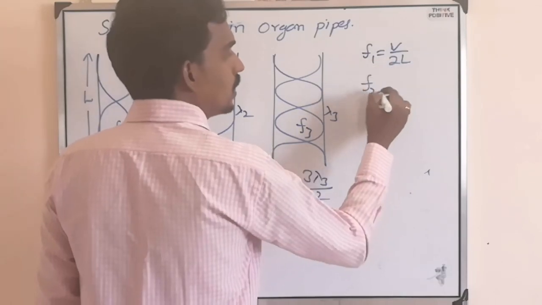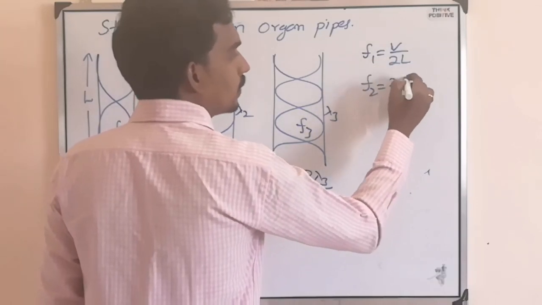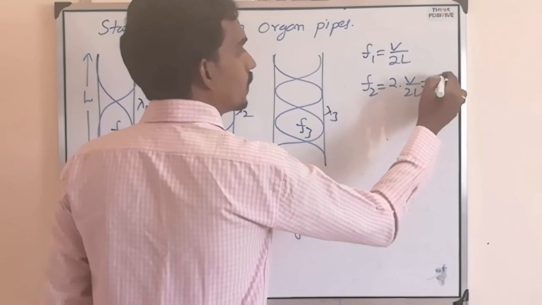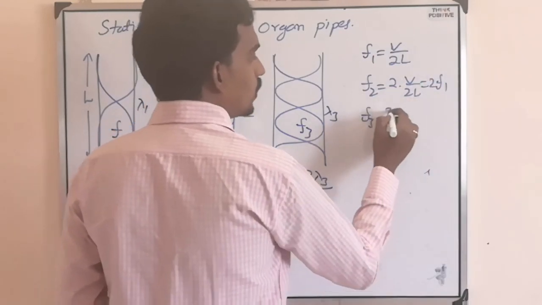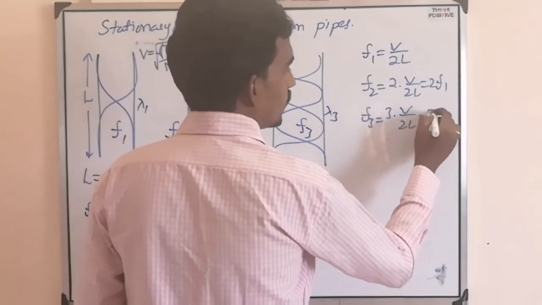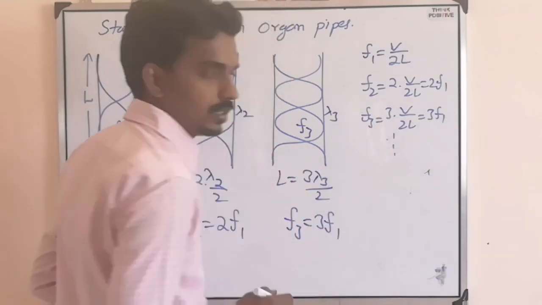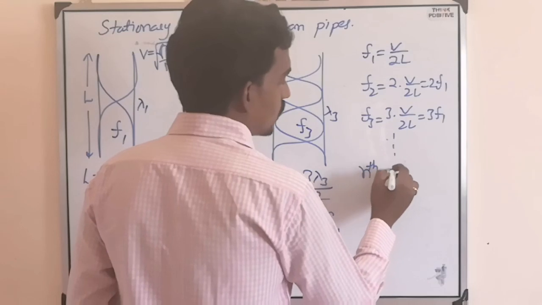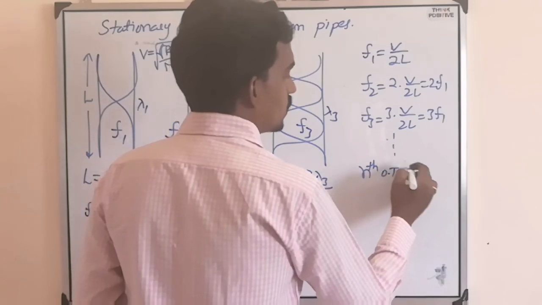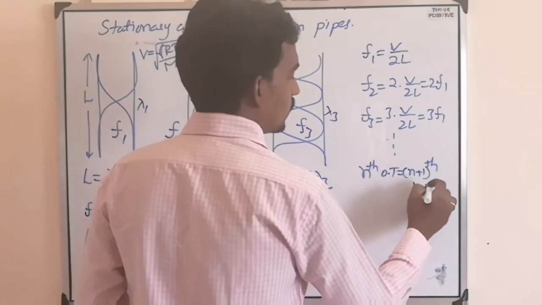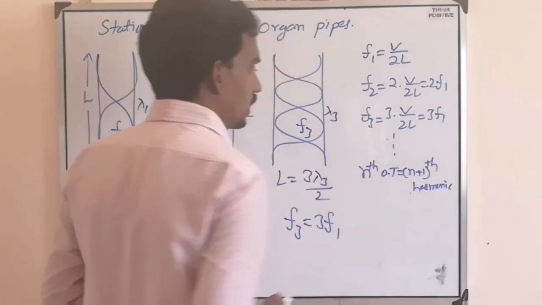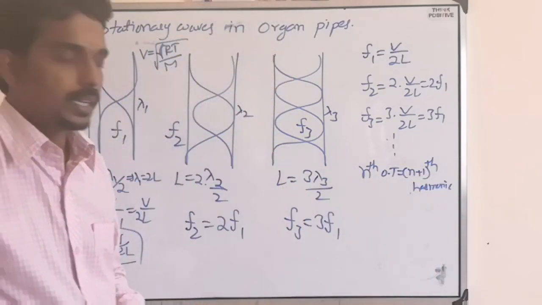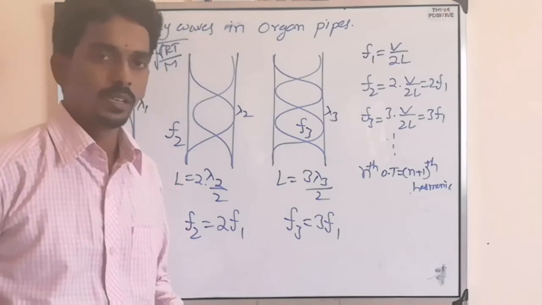Fundamental frequency, second harmonic and third harmonic, and so on. So here nth overtone equals n plus 1th harmonic. In both cases nth overtone means n plus 1th harmonic.